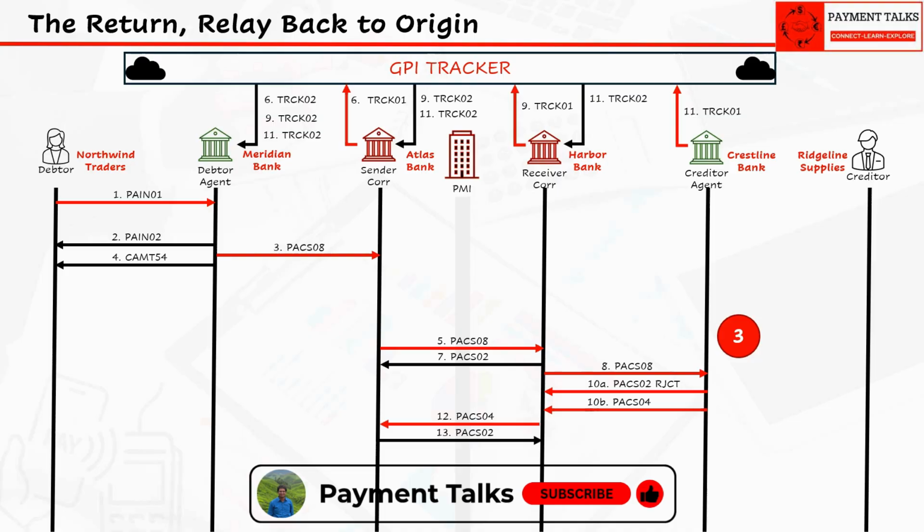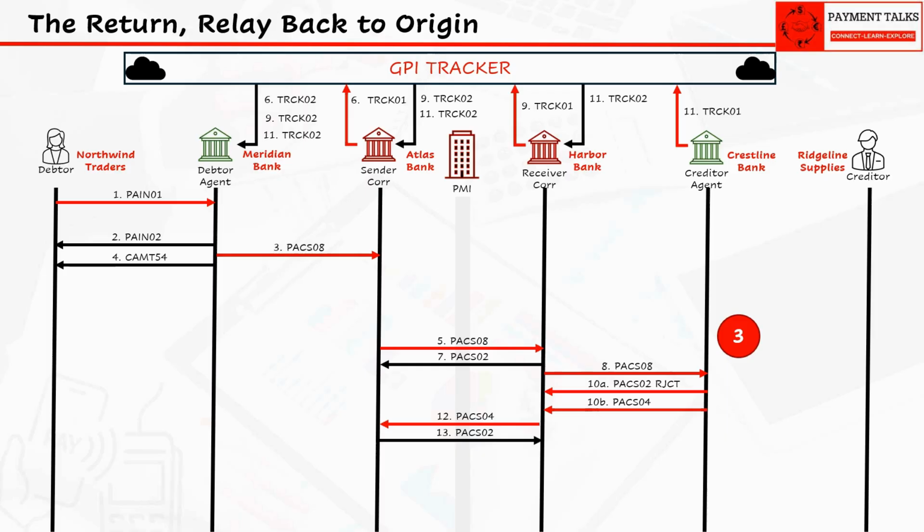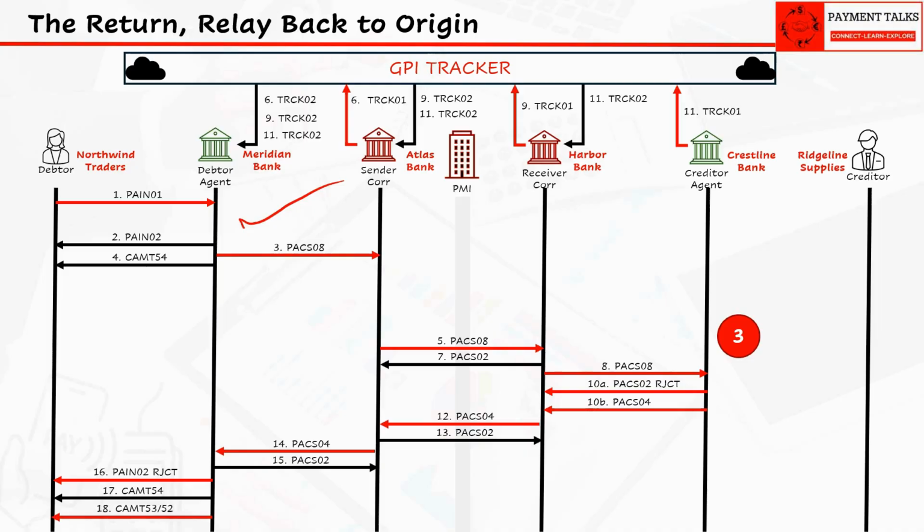Whichever way that return got started, from here it's a straightforward relay. It moves from Harbor to Atlas to Meridian. And at each hop, the receiving bank can optionally acknowledge it with PACS.002. Once the return reaches Meridian, it finishes the job with Northwind: PAIN.002 with status RJCT, and a CAMT.054 reversal credit notice or its equivalent SMS or email, and eventually a CAMT statement entry showing the reversal.